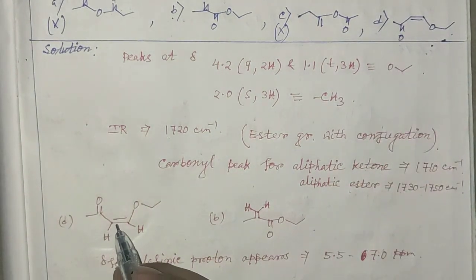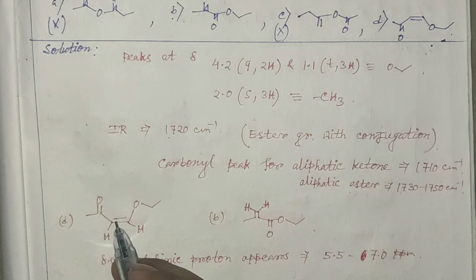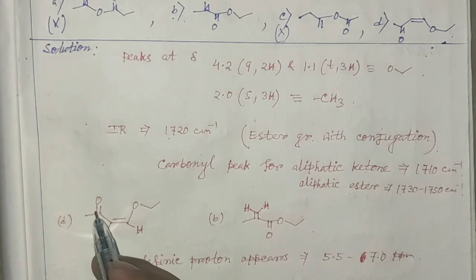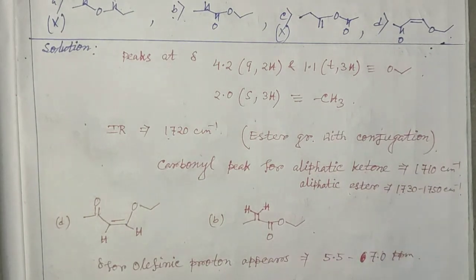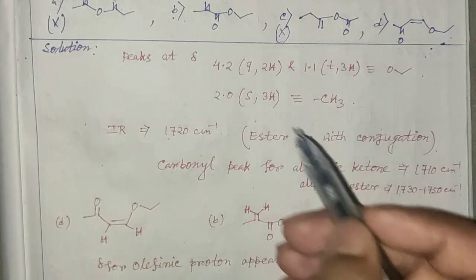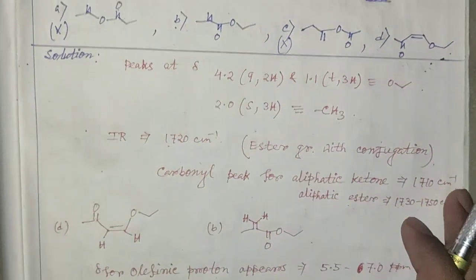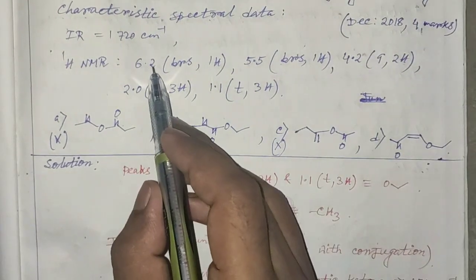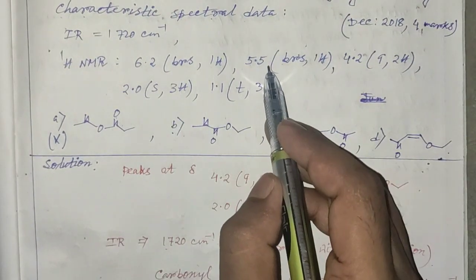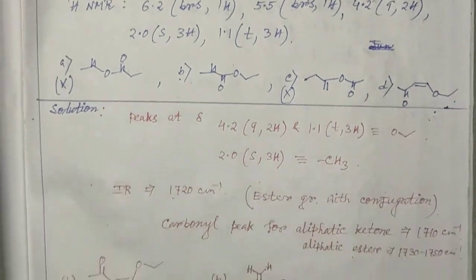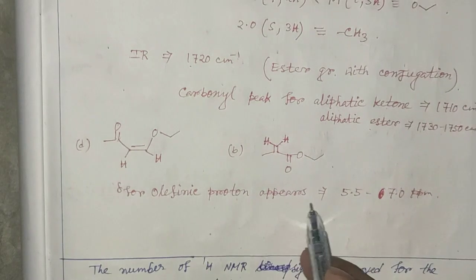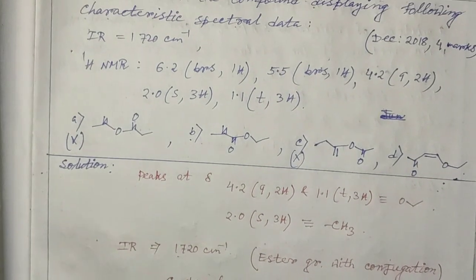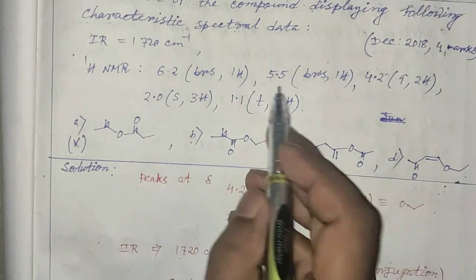In D we can see that the resonance of the double bond will weaken the carbonyl group, and the carbonyl stretching frequency will be lower than 1710 cm⁻¹. On the other hand, the given values at 6.2 and 5.5 in 1H NMR signify olefinic protons, but these appear as a broad singlet.